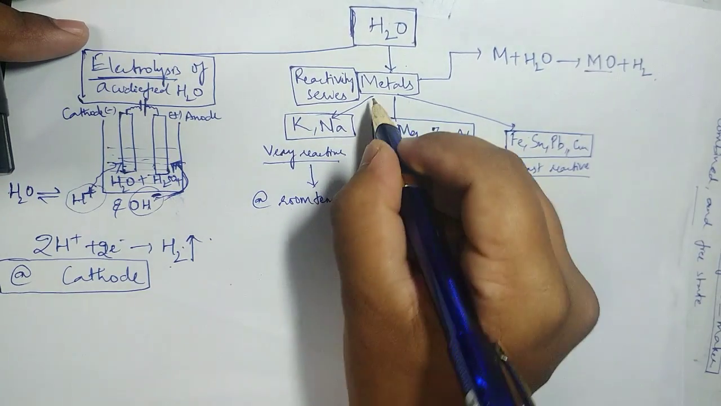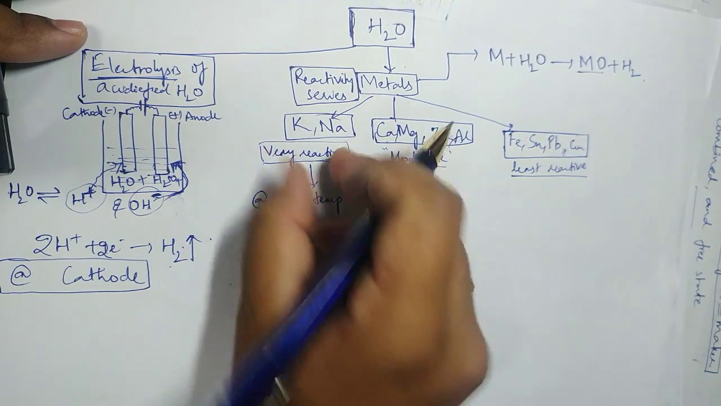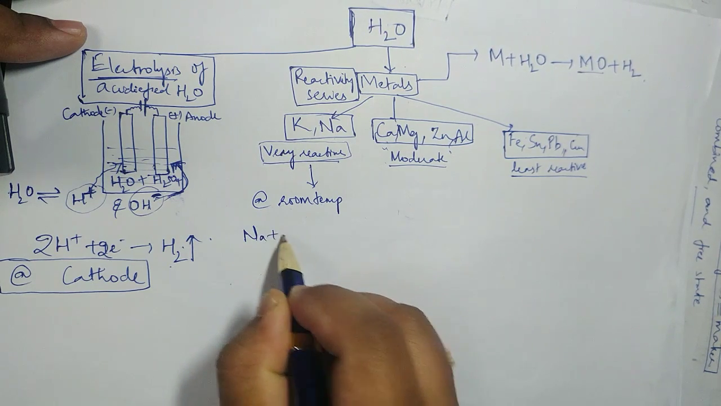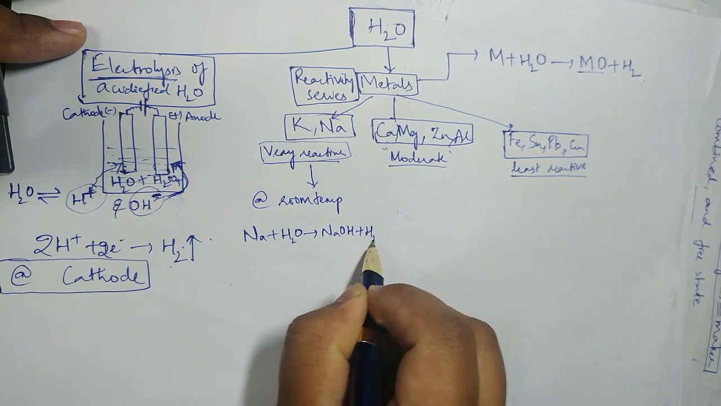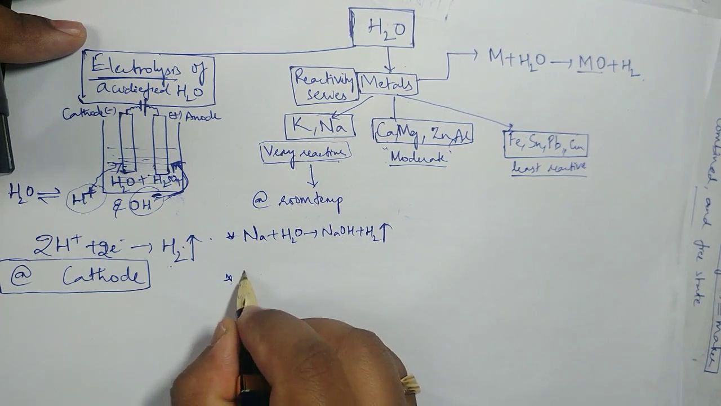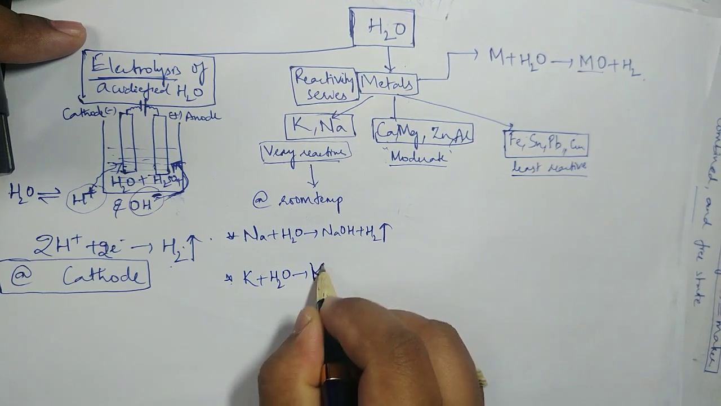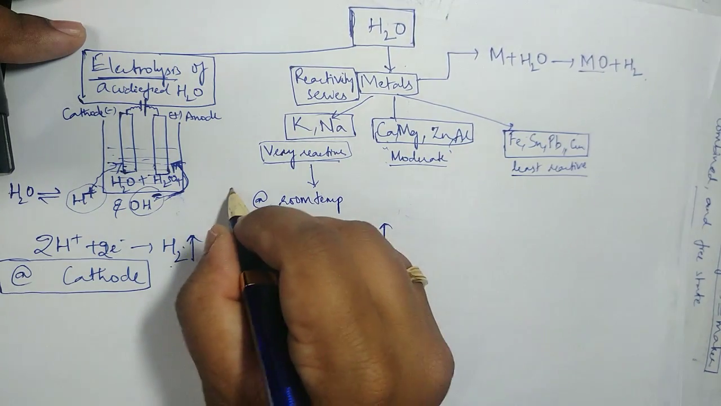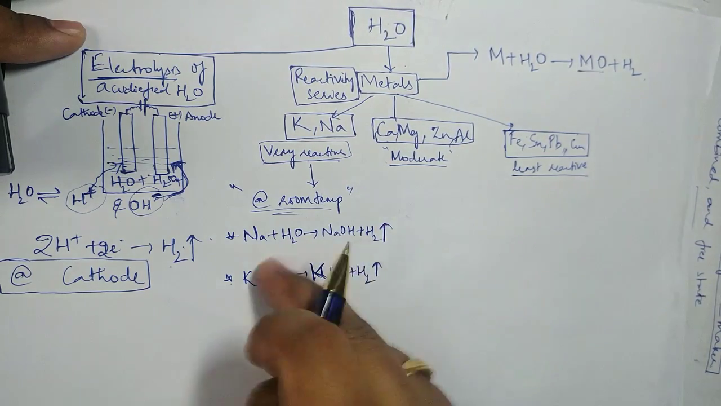And the condition is this: at room temperature, since they are already very reactive, they are so very reactive that even at room temperature they can react. For example, sodium plus water forms sodium hydroxide plus H2 gas. This is one reaction. The second reaction, if I take potassium plus H2O, will form KOH plus H2 gas. Where is this happening? At room temperature only. Even room temperature is sufficient for the reaction to take place.